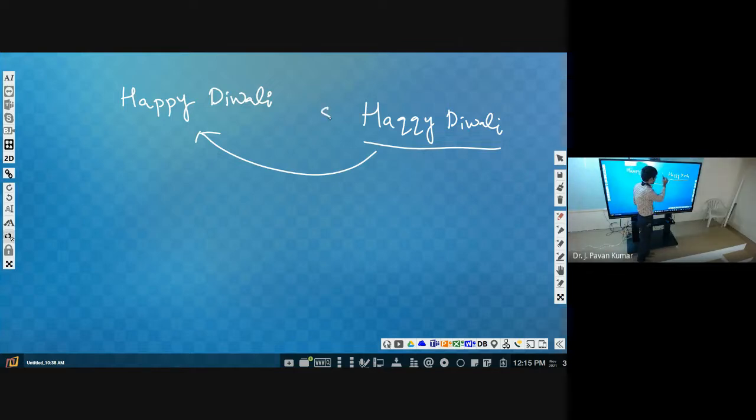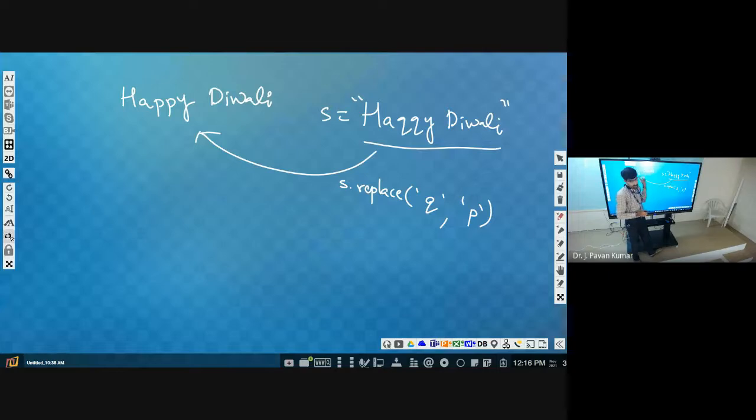So this you can consider as S. S is the string, so we have to enclose it in double quotes. In this particular S, we have to replace Q by P. So we will call S dot replace. What is the first one? Q, Q with P. Like this we can specify. Then it will return that S will be updated as Happy Deepavali. Got it?